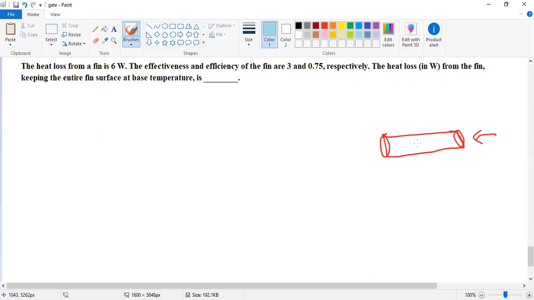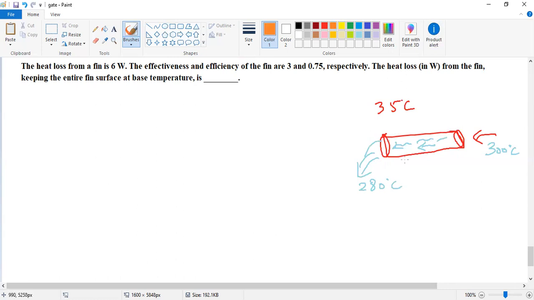The fluid is flowing at nearly 300 degrees Celsius, and the surrounding temperature is 35 degrees Celsius. We get the fluid outlet at 280 degrees Celsius. So heat transfer is occurring in this medium, but we need to increase the heat transfer rate.